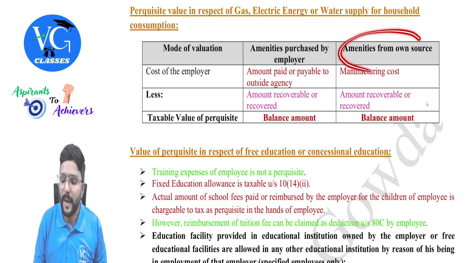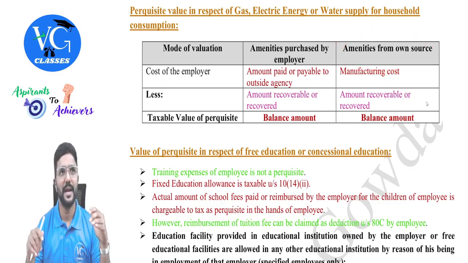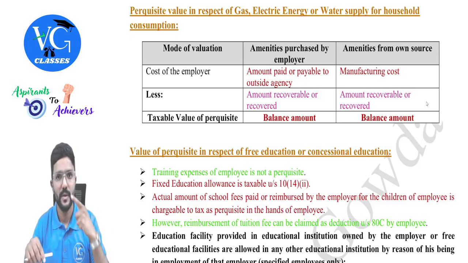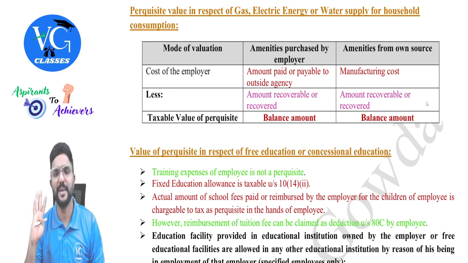Next one. Amenities from own source provided by the employer. For example, assume I am working as an employee of BWSSB, which supplies water in the Bangalore area, and my employer is providing free water supply to me, not charging any amount for it.